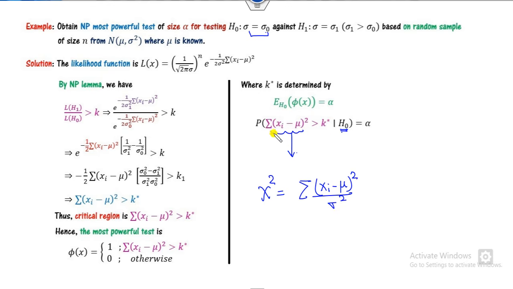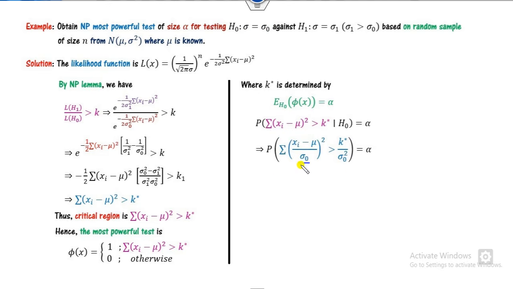So it means I can divide both sides by sigma square of H naught. H naught is my sigma 0, so I can divide both sides by sigma 0. What is that? This is nothing but my chi square with degree of freedom n. So I can say this is my k, and this is the alpha level of significance. So that is k star here.